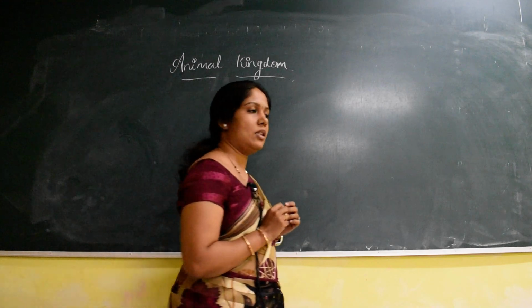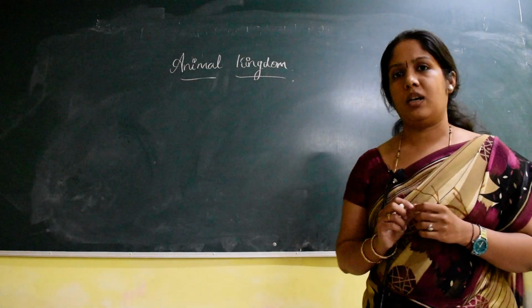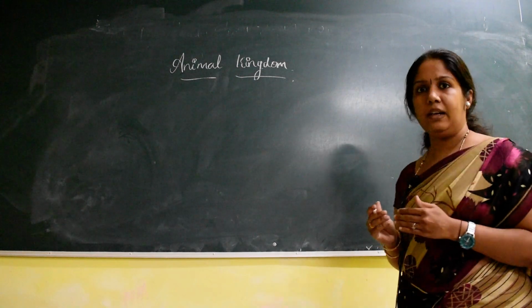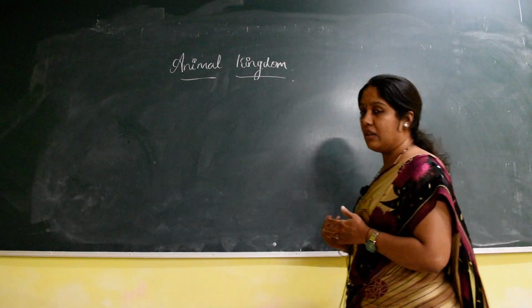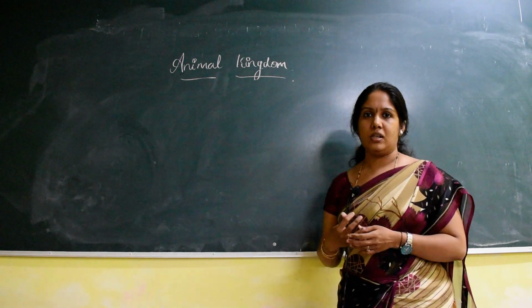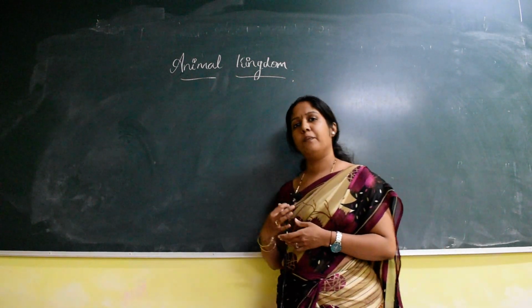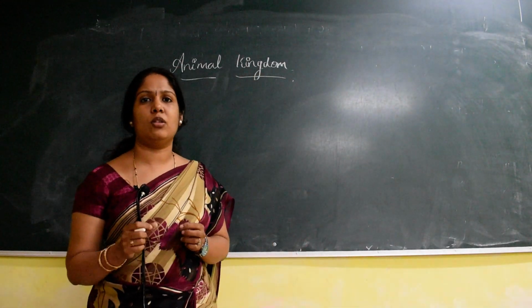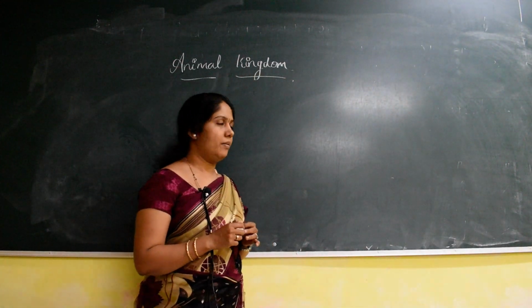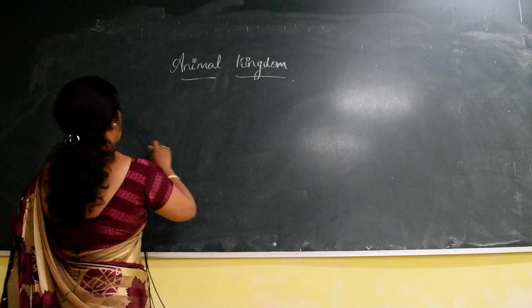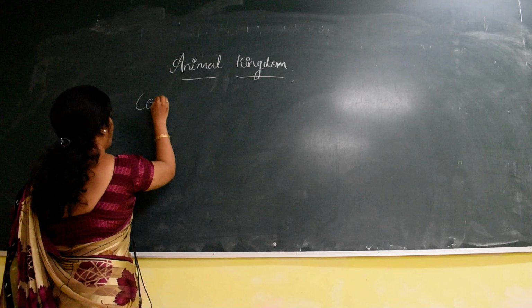The diploblastic are organisms which arise from two germ layers, the outer ectoderm and the inner endoderm, whereas the triploblastic are organisms which arise from three germ layers. The three germ layers are the outer ectoderm, the inner endoderm, and in between the ecto and endoderm there is a mesoderm. Next, the very important topic is coelom.